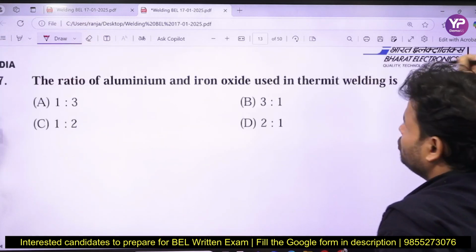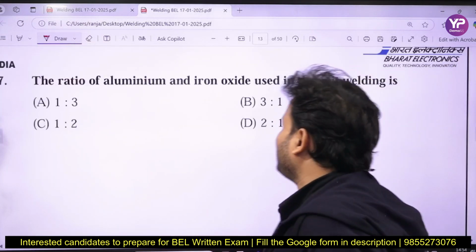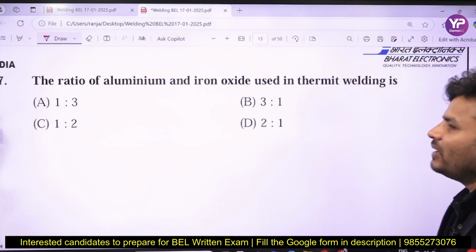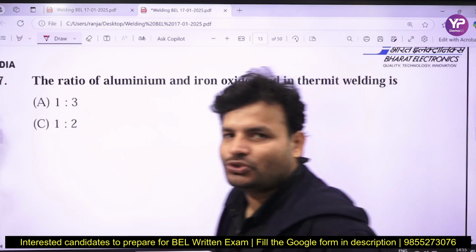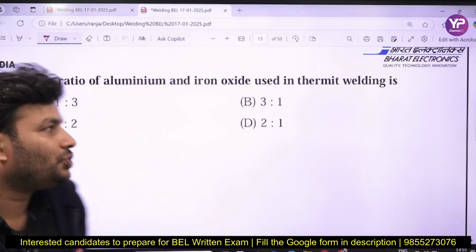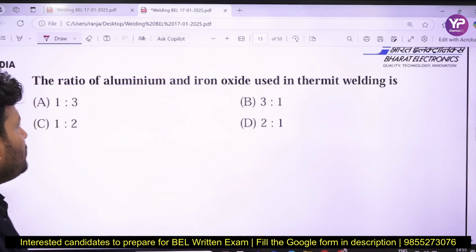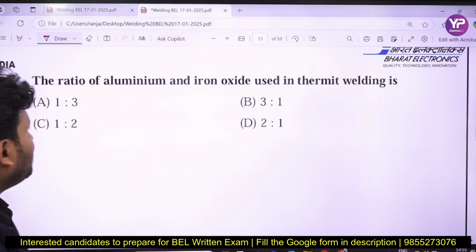Now that is the next question. The ratio of aluminum and iron oxide used in thermit welding. Option A 1:3, option B 3:1, option C 1:2, and option D is 2:1. So my dear friends, aluminum will be less, iron oxide will be the more, right?